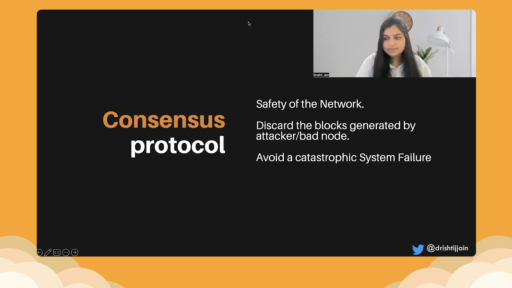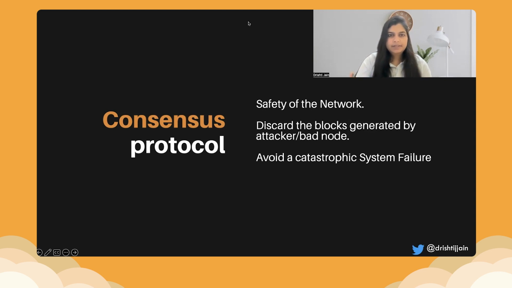So firstly, consensus protocol is used for the safety of the network. Also, it allows to avoid any catastrophic system failure and discard the blocks generated by the attacker or the bad node. A bad node or the attacker, in simple terms, tries to modify the blocks or add additional blocks in order to change the blockchain completely. That is where consensus protocol comes into place.